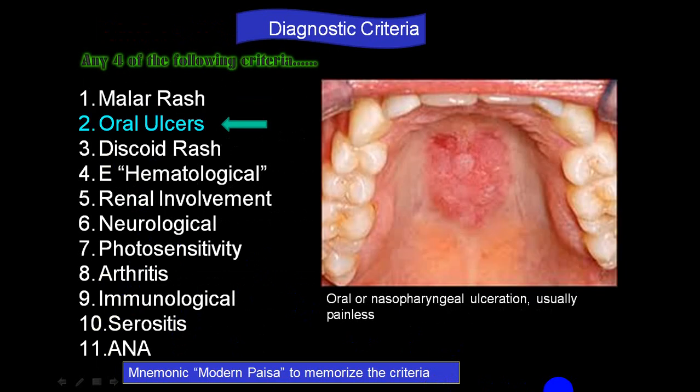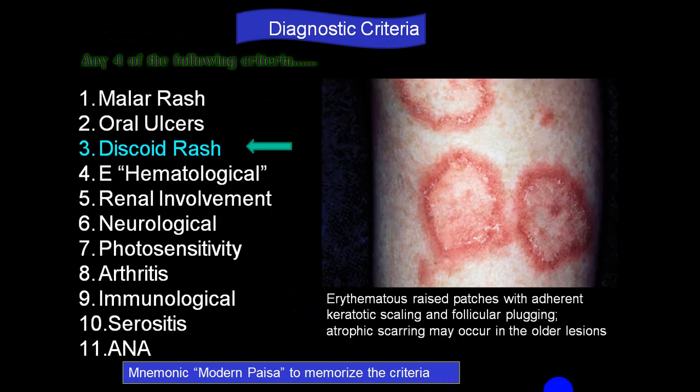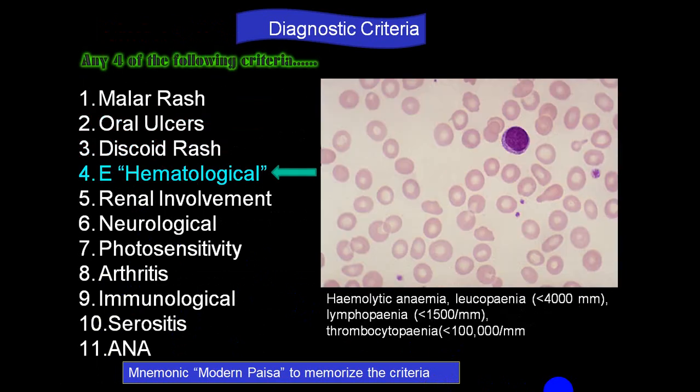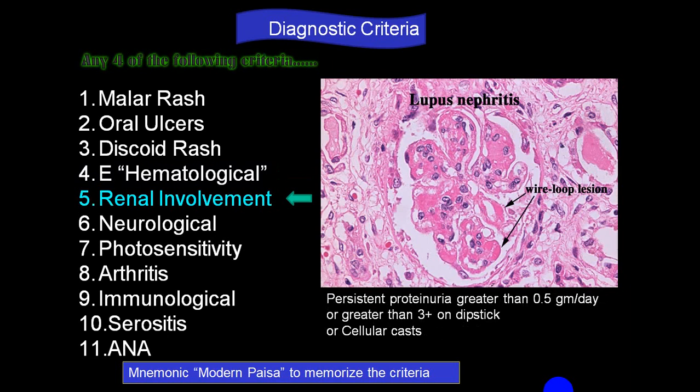Here, these are all the pictures. This is malar rash. This is oral ulcer. This is typical discoid rash. These are hematological findings, that is hemolytic anemia, lymphopenia, thrombocytopenia. This is kidney involvement, we call lupus nephritis.